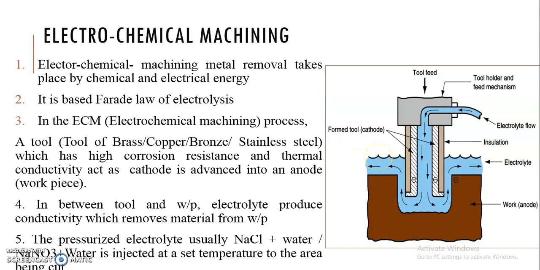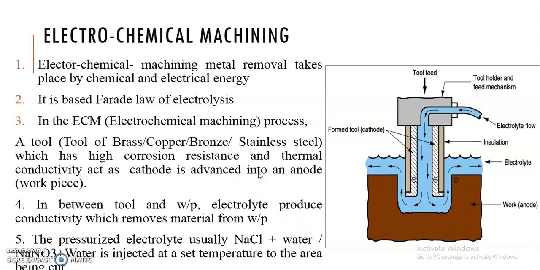What kind of electrolyte are we using here? It may be sodium chloride or sodium nitrate, where NaCl is mixed with water, or sodium nitrate is mixed with water, and then it is injected at a set temperature to the area being cut, in between the tool and the workpiece. So this is the introductory part.